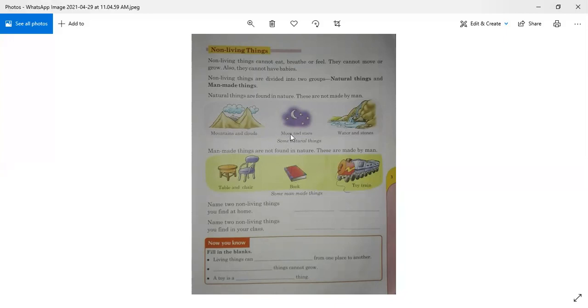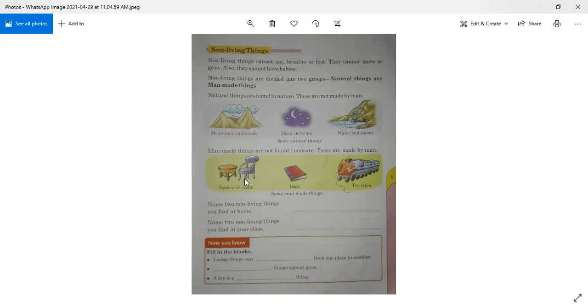And these are natural things that we see outside our house, like the stream, river, mountain, hills, valleys, sky. In the sky we see night, day, stars, clouds. These all are natural non-living things.